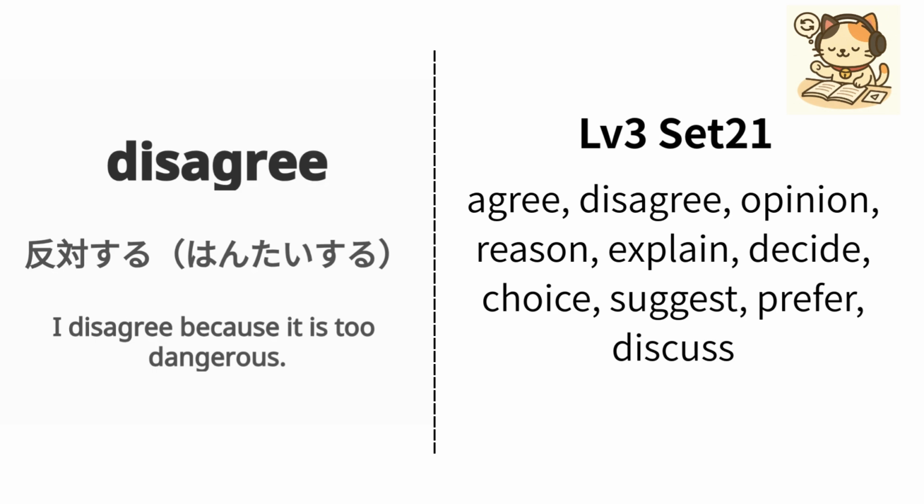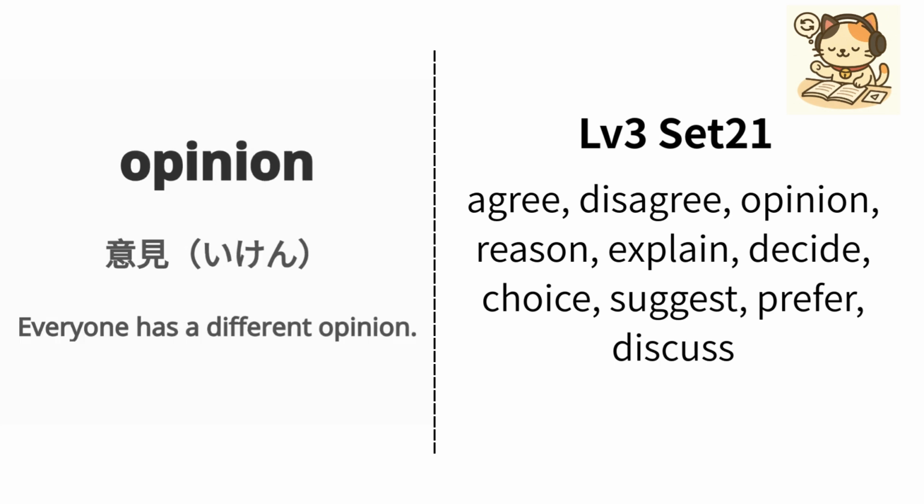English is disagree. Japanese is hantai suru. Example, I disagree because it is too dangerous. それは危険すぎるので私は反対します。Repeat, disagree, disagree.